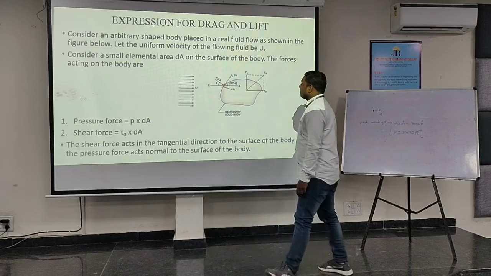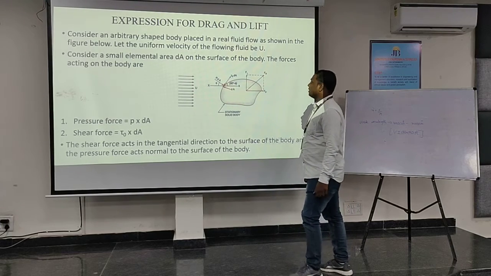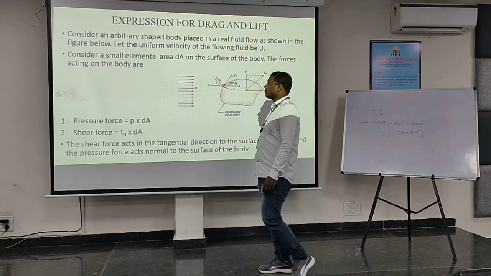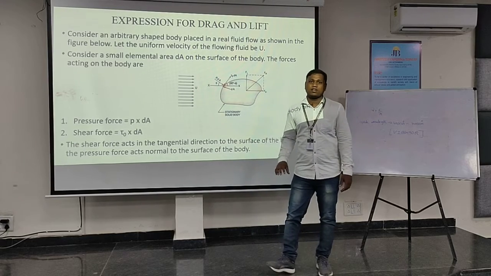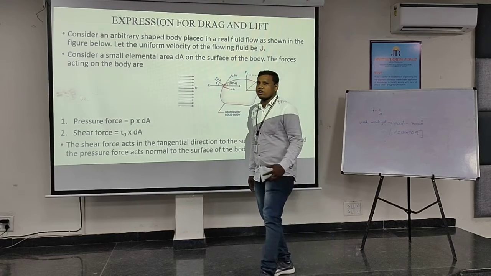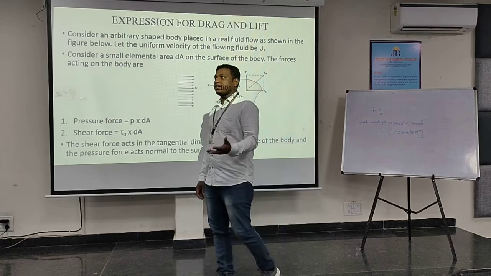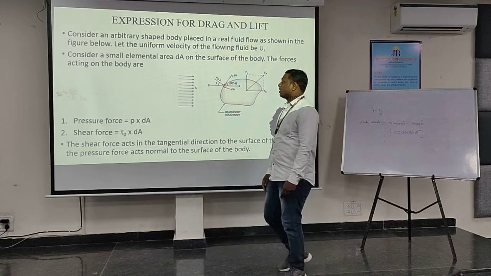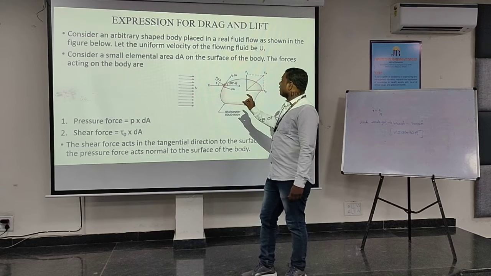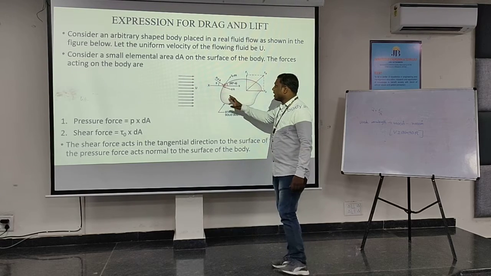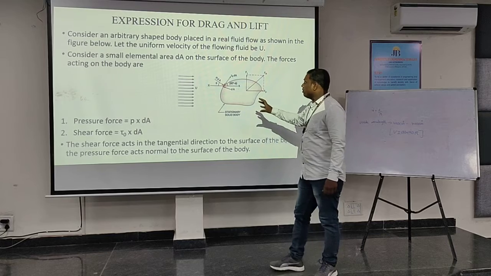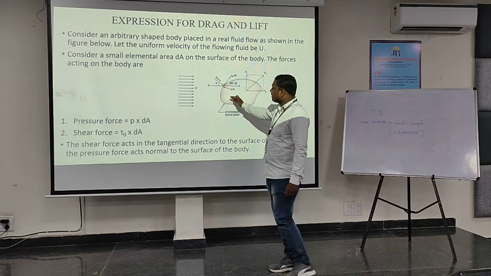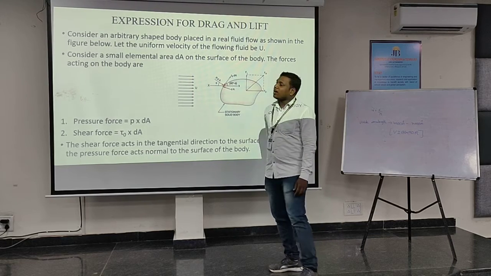To observe these drag forces and lift forces, I have considered an arbitrarily shaped body. An arbitrarily shaped body is a body which does not have a definite shape. You cannot say it is circular, or you cannot say it is a cuboid. Some shaped body is taken and a small elemental area dA is considered, and the body is placed inside the fluid flow, and the forces that are acting on this elemental area are considered.